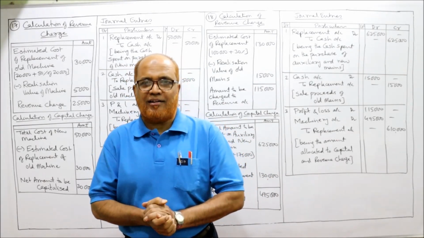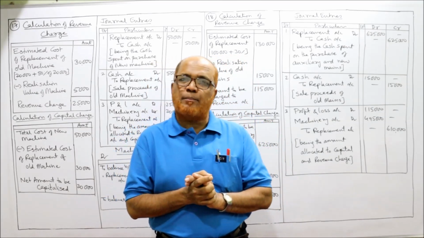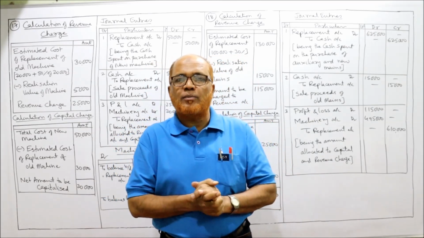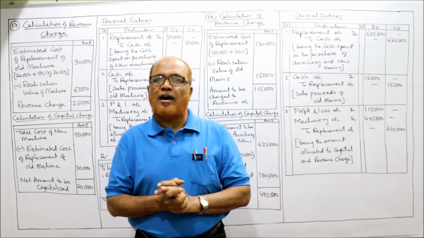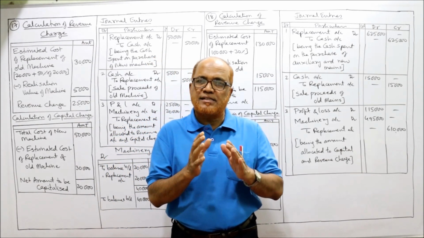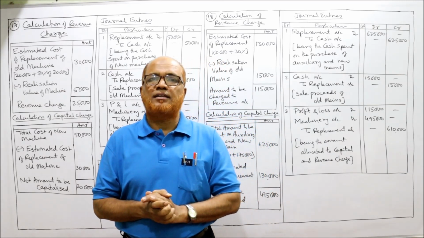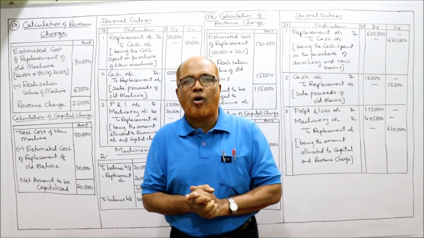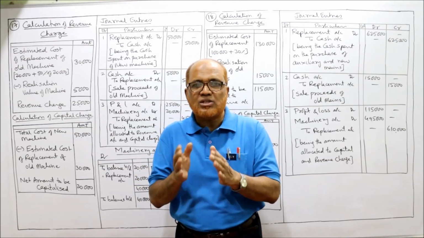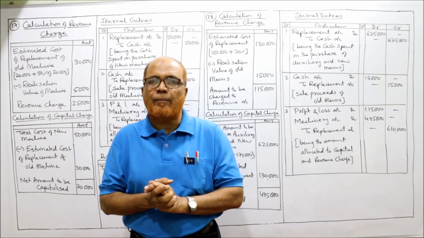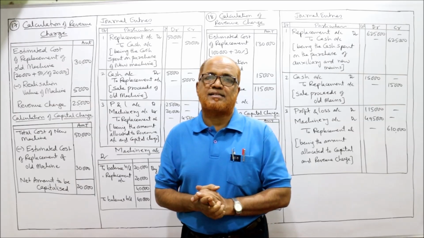I'm Hasham Ali Khan. Already 16 problems I have completed on electricity companies. First 8 problems on preparing the financial statements and next 8 problems regarding capital base, reasonable return and surplus. Now last 4 more problems are there. These problems are on replacement of fixed assets. Now in this video 4 problems I am going to complete on the topic of replacement of assets.